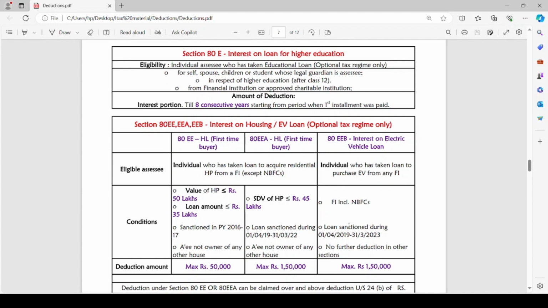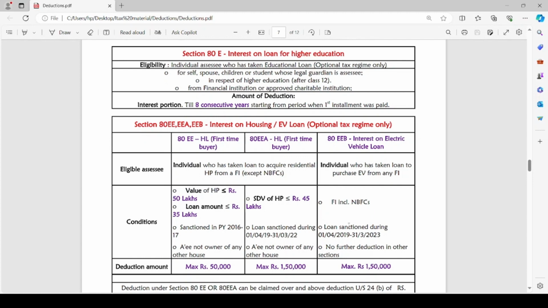The next section is 80EE, EEA and EEB. Let us discuss these three sections at once. 80EE and EEA are with respect to home loan, interest on housing loan, whereas section 80EEB deals with interest on electric vehicle loan, interest paid on electric vehicle loan.